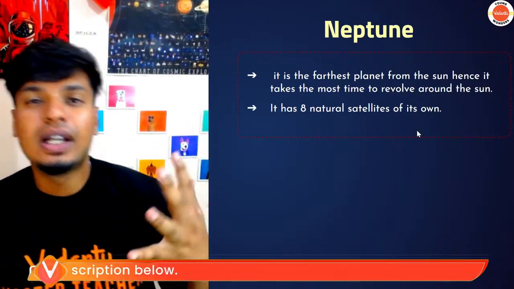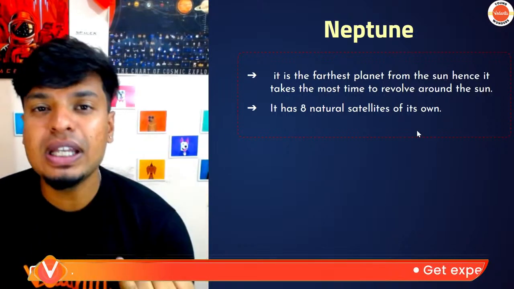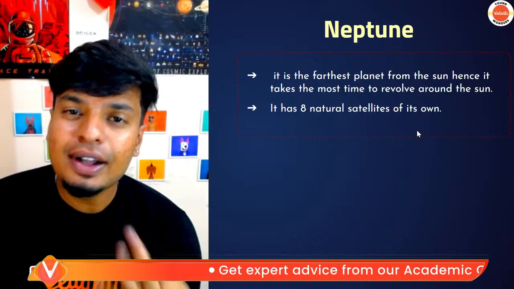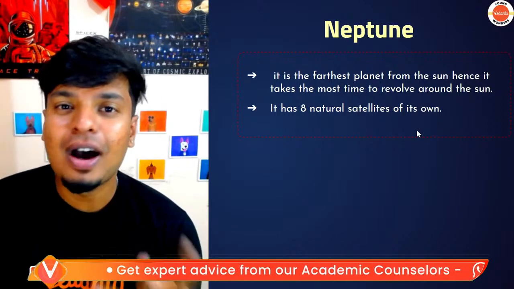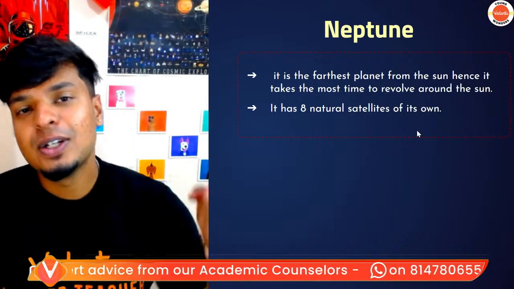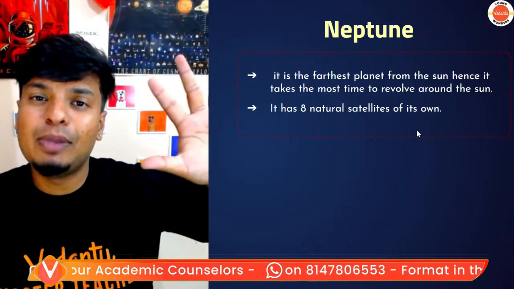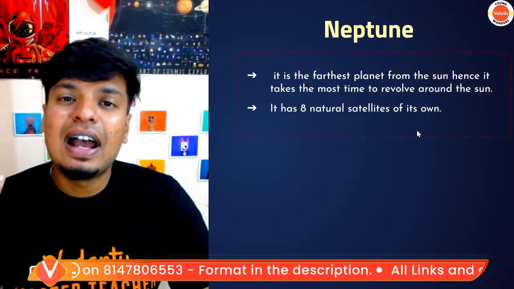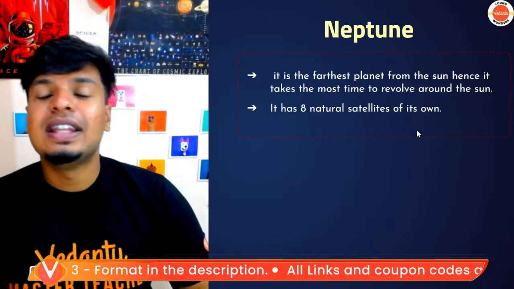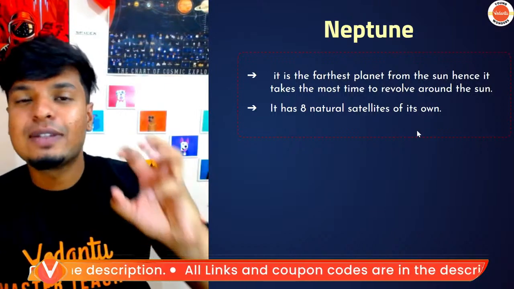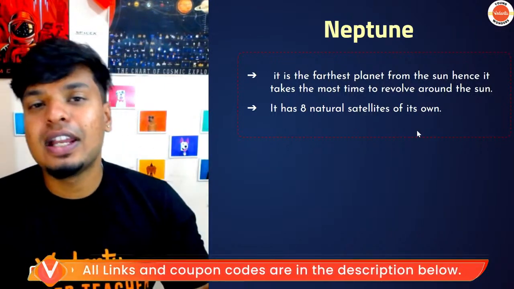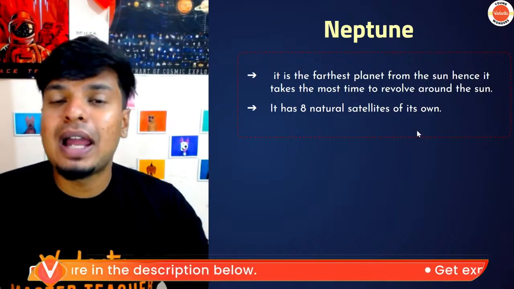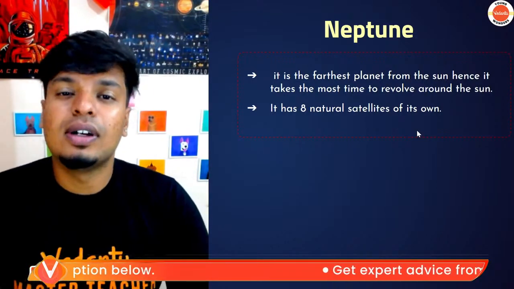I'll give you a quick recap. Mercury, smallest, closest. Venus, brightest, hottest. Earth, the only planet with life. Mars, red, 2 moons. Jupiter, largest, has a big storm. Saturn, it's very less dense and has beautiful rings around it. Then we have Uranus, rotates from east to west, just like Venus. It's highly tilted. Neptune is the farthest planet, has the largest revolution period.